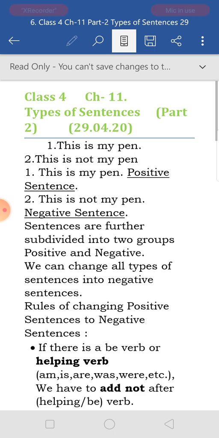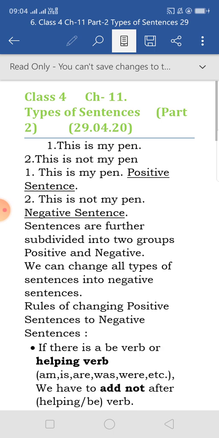When we ask questions, that is called an interrogative sentence. When we show our strong feeling, it is an exclamatory sentence. And when it gives us advice, any prayer, or well wishes, that will be an imperative sentence.